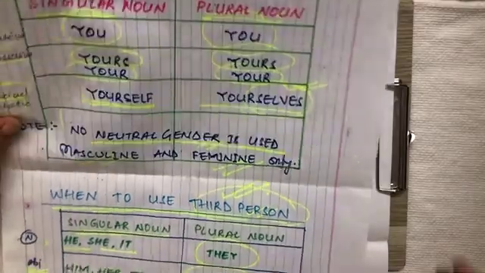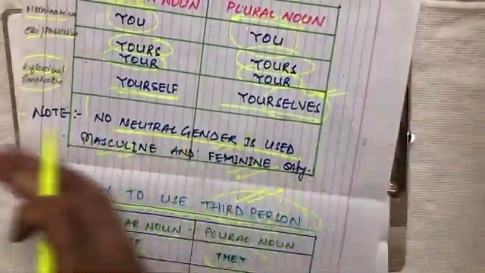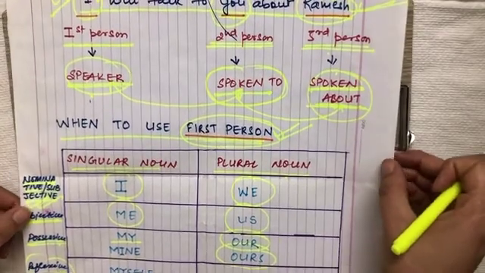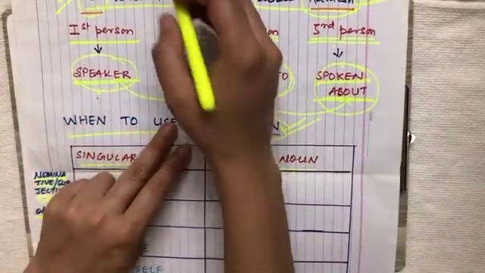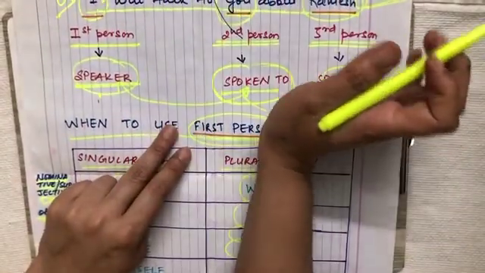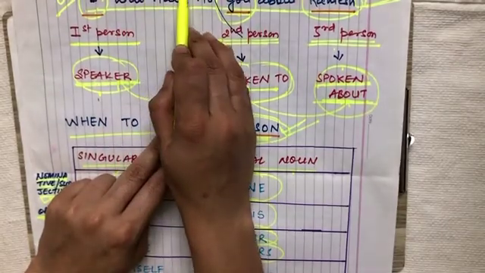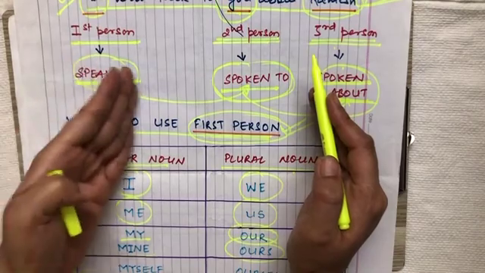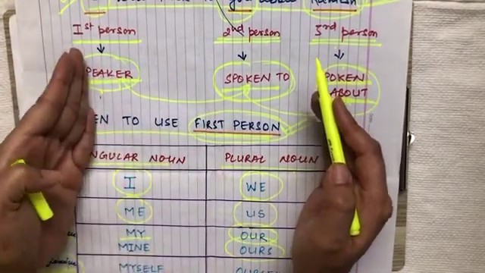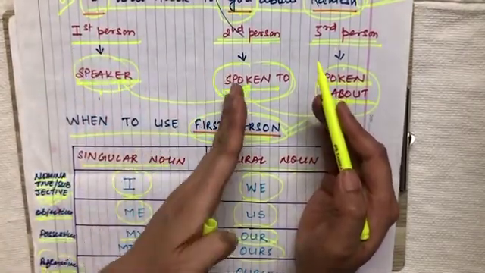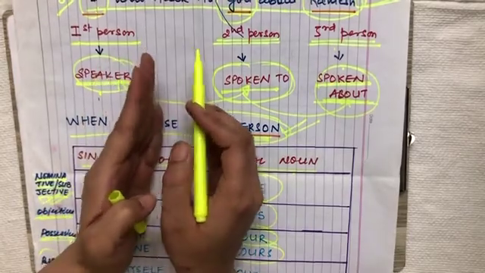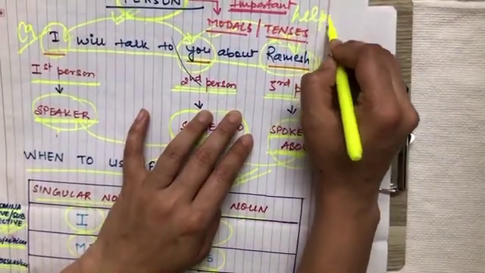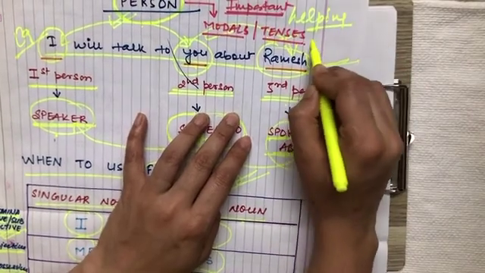Okay, so children, I hope that the content regarding person is clear to you all. I have talked about what the use of person is, what the use of first person and second person is, because they help in placing the correct helping verbs.